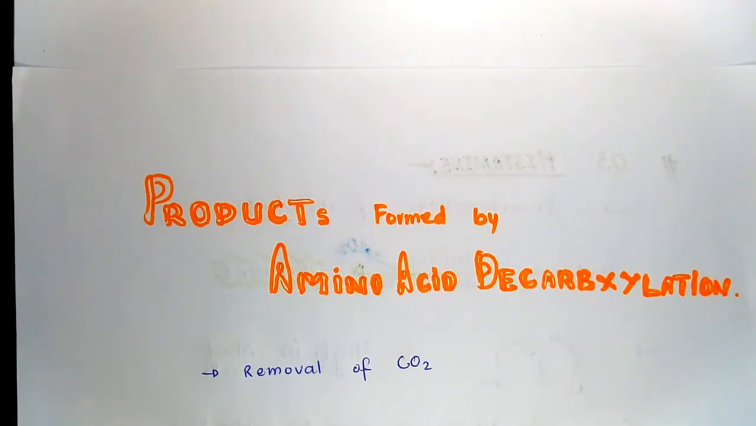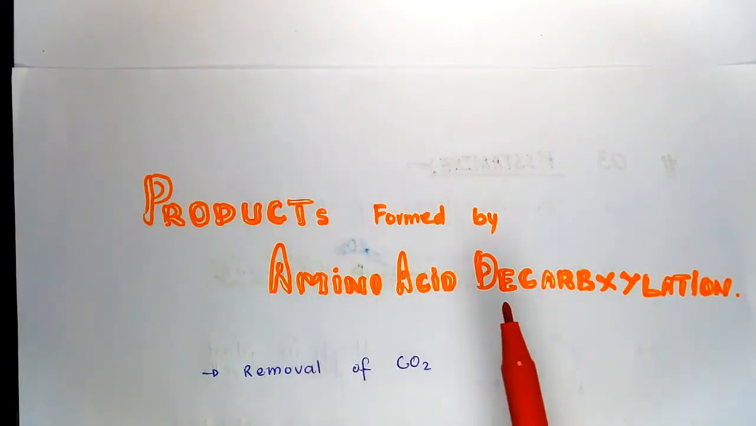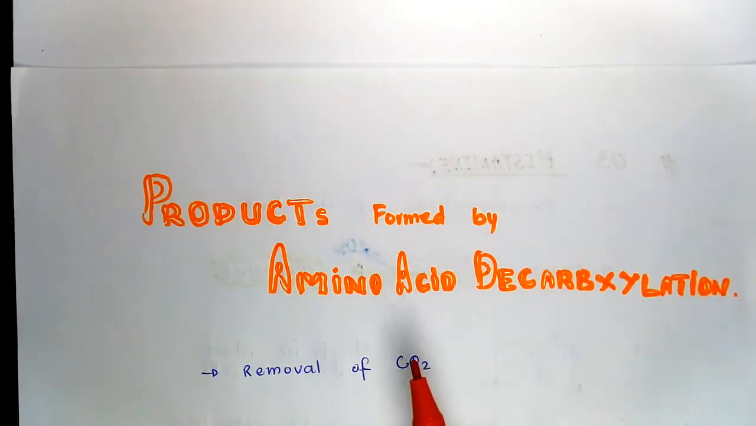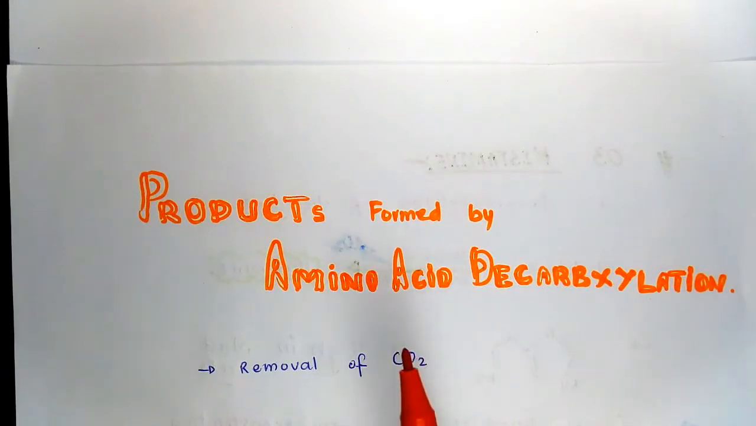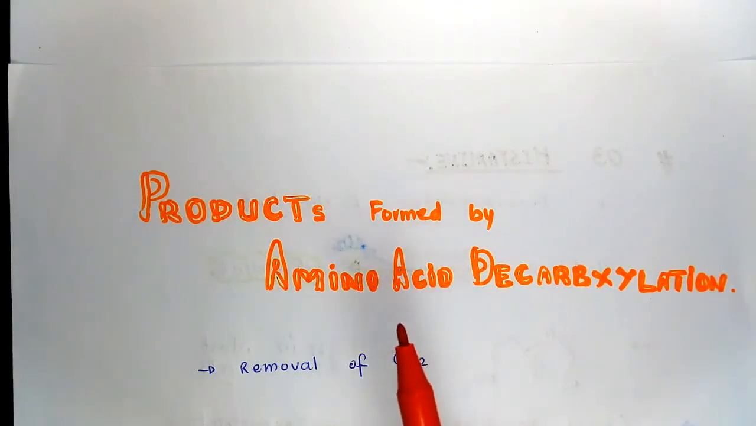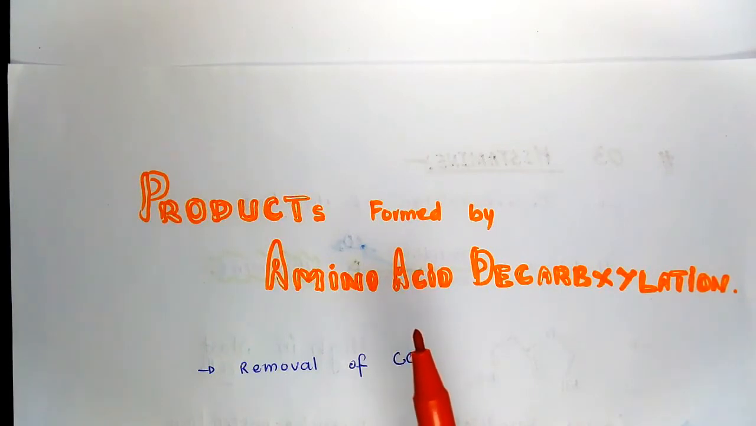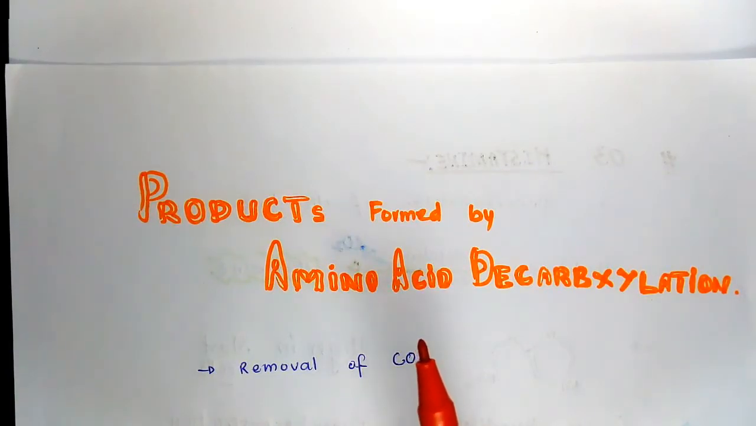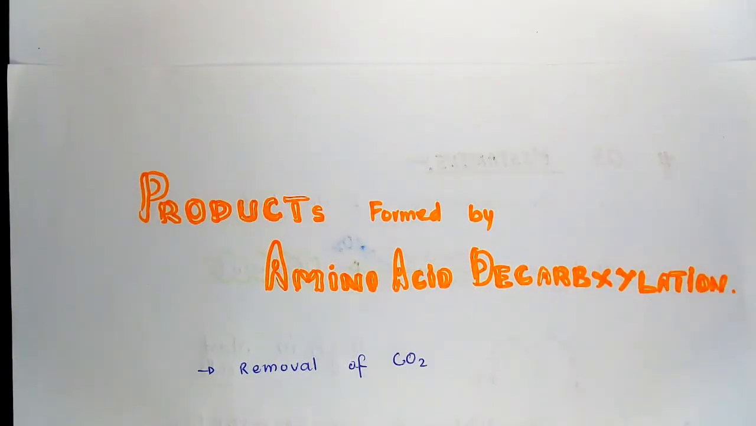Students, I am back again with a new topic to discuss: the products formed by amino acid decarboxylation. In this video I will talk about the biochemistry of some compounds that are formed from the decarboxylation of certain amino acids. I will try to cover the synthesis or formation of these compounds and a few primary functions within the body. Okay, let's start.